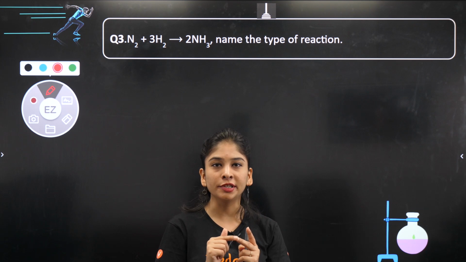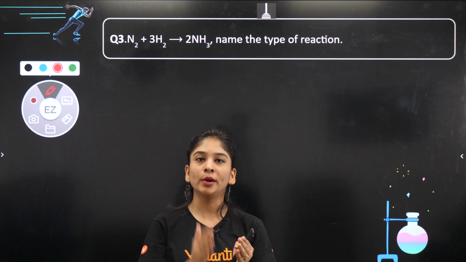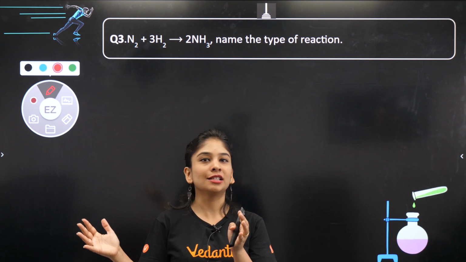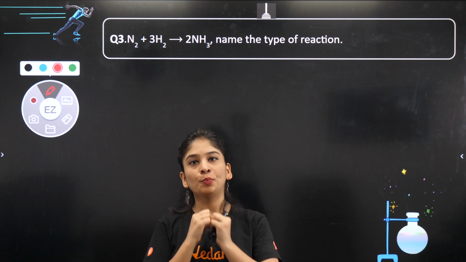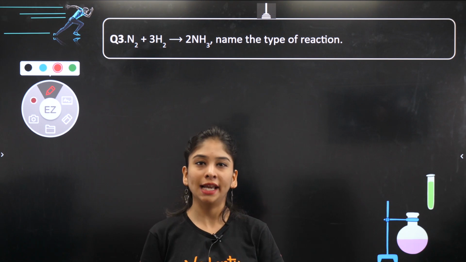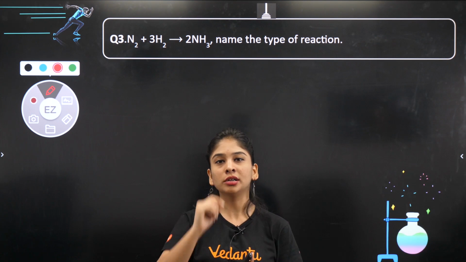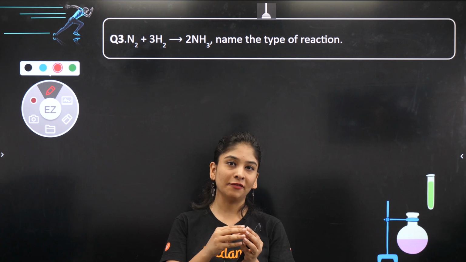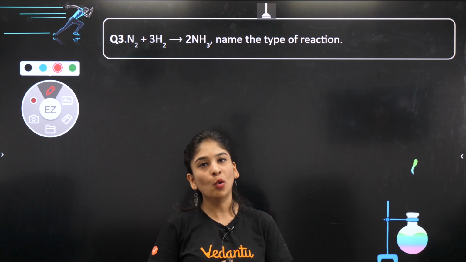And if I talk about decomposition, which is just the reverse of combination, you'll have a substance and that is going to decompose to give you more than one substance. And decompose होके 2-3 substance दे रहा है, that is not going to happen on its own. You will be needing energy. Okay, so energy is absorbed to perform the reaction either in form of light, heat, or electricity. So energy is absorbed means most of the decomposition reactions are endothermic in nature. Fine. Then we will be having displacement reaction in which a more active metal, more reactive metal can displace a less reactive metal from its solution, being more powerful.